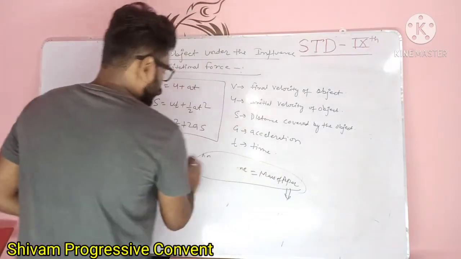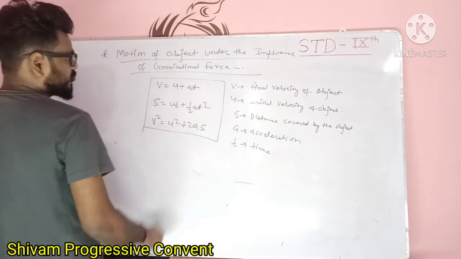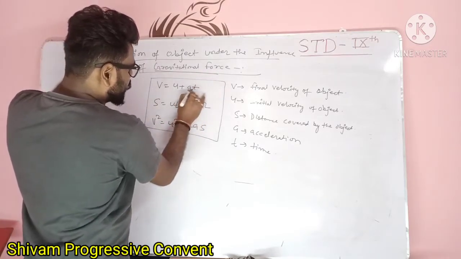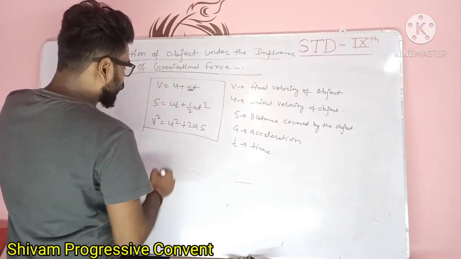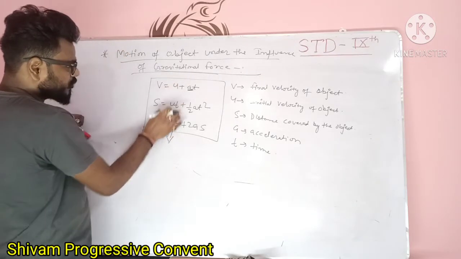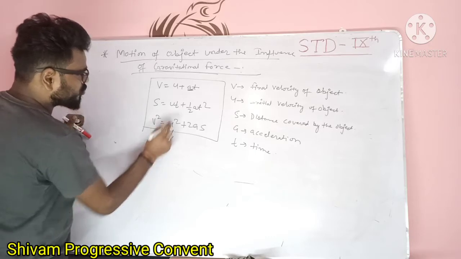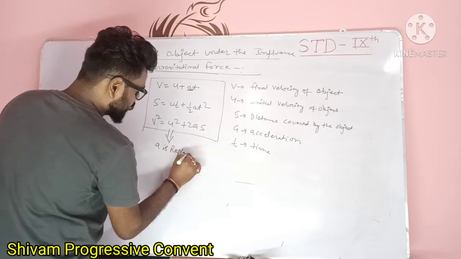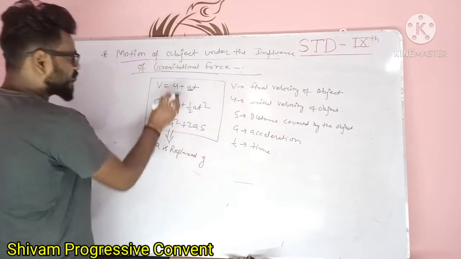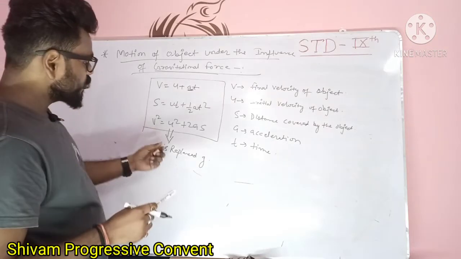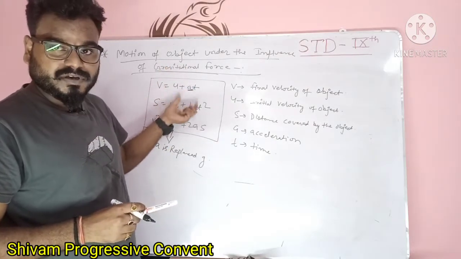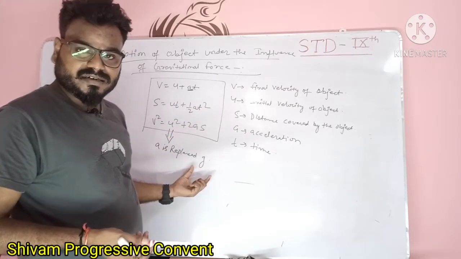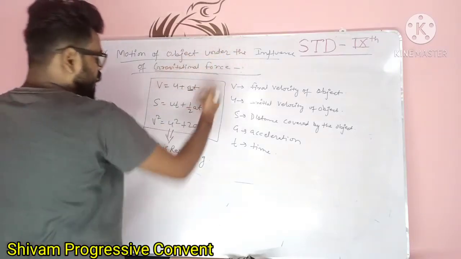So we can write this equation of motion, because in our gravitational force the only acceleration occurring is by the earth, and that is the small g, acceleration due to gravity. Then your whole equation of motion becomes: a is replaced by g. अगर हम a को पूरे g से रिप्लेस कर दें तो हमारा इक्वेशन ऑफ मोशन जो बन जाएगा वो इक्वेशन ऑफ मोशन होगा अंडर द इन्फ्लुएंस ऑफ ग्रेविटेशन फोर्स, because here acceleration is only by the earth due to gravity, and no other acceleration occurs in the motion of an object under the influence of gravitational force.